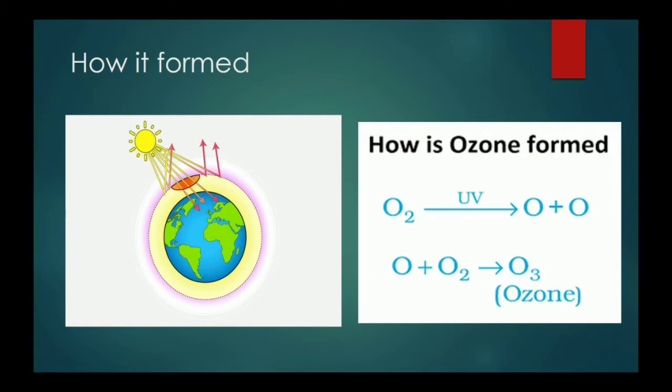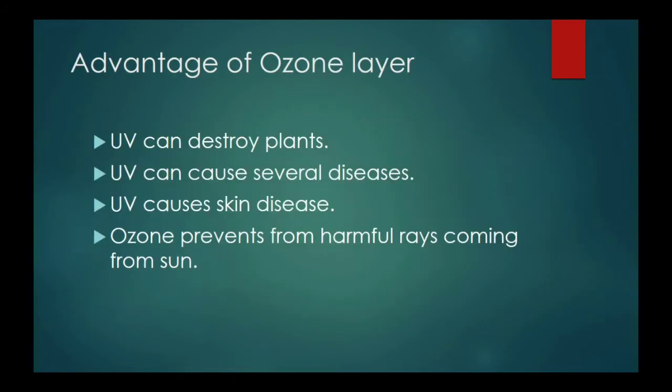Ozone is not present at the lower surface of the earth. It is present in the outer atmosphere, so it is not harmful to us. As I told you previously, it is a poisonous gas. Then what is the importance of this ozone? What are the advantages? Why do we require the ozone?